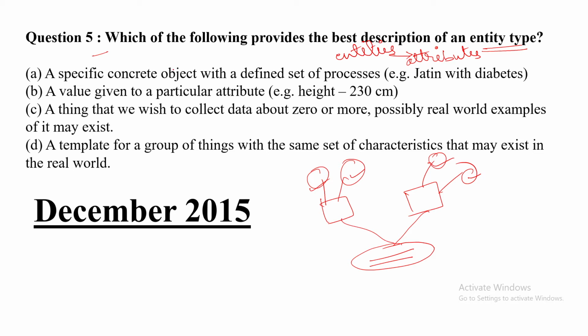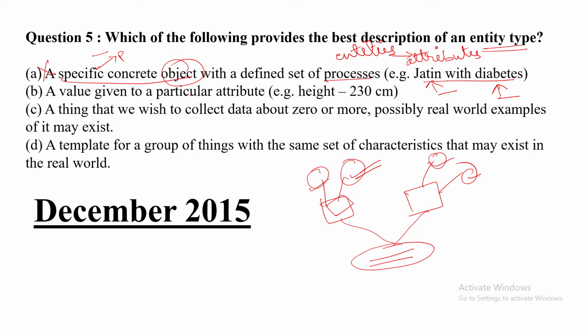Option A: a specific concrete object with a defined set of processes. A specific, that means a particular object, with a defined set of processes. Is it an entity type? No. An example is given: Jatin with diabetes. Jatin is a person name, diabetes is a disease name. The person name and disease name come in the attribute, not as an entity. So when it is not an entity, how can we say that it is an entity type? Is it clear? So it is not an entity type. Option A is wrong.